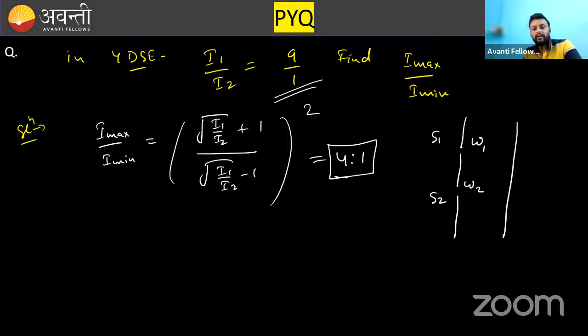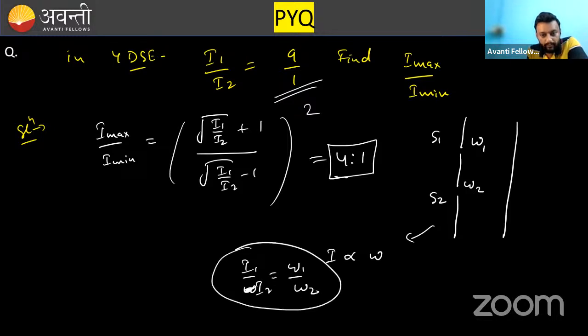Very good. Okay. So what I am saying, intensity is directly proportional to the width. So intensity I1 over I2 will be W1 over W2. This is another thing that you can notice. If the slit widths are same, then intensity will be same. If the slit widths are not same, then intensity will be in the ratio of slit widths. Clear?